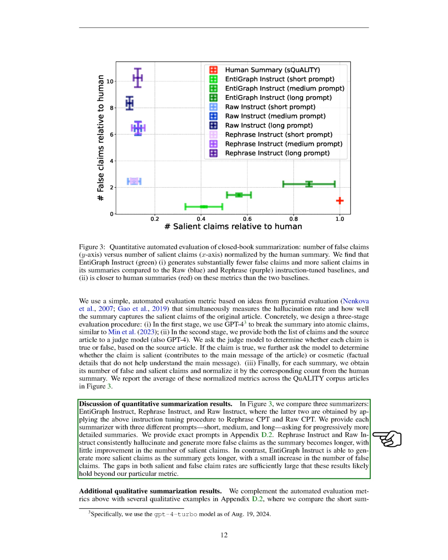We also include qualitative examples in the appendix, comparing short summaries from all three summarizers against human summaries. We observe that EntiGraph Instruct's content aligns well with human summaries, while Raw and Rephrase Instruct show noticeable inaccuracies, confirming our automated evaluation findings.